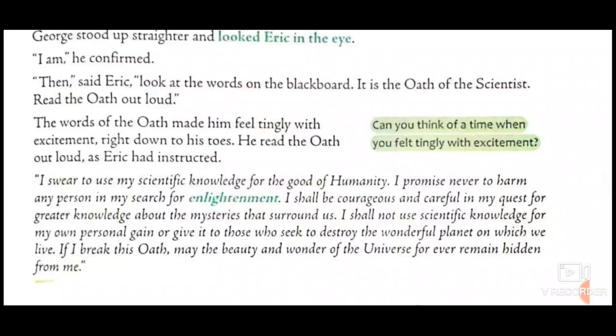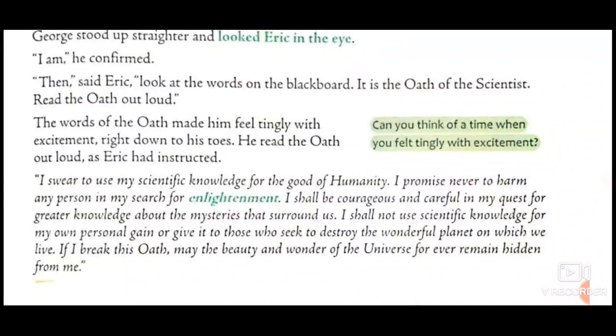So, what was the gist of this oath? That whatever the knowledge he would obtain from Cosmos about the universe, he would use that knowledge to satisfy his quest. Okay, and he will not be using that scientific knowledge for his personal gain or against the humanity or to destroy or devastate the wonderful planet Earth on which we live.